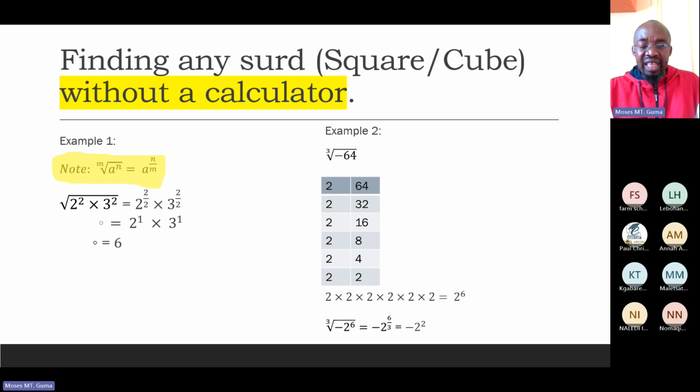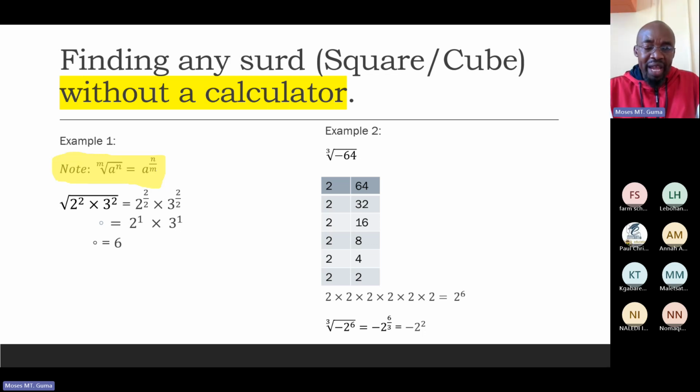Now we write this as the product of prime factors, and for that matter, I write it in an exponential form. We have 1, 2, 3, 4, 5, 6 2's there. That means it is 2 to power 6. Now it means where you see 64, you can actually put 2 to power 6. That is exactly what I've done there. You see, I have replaced 64 by 2 to power 6.